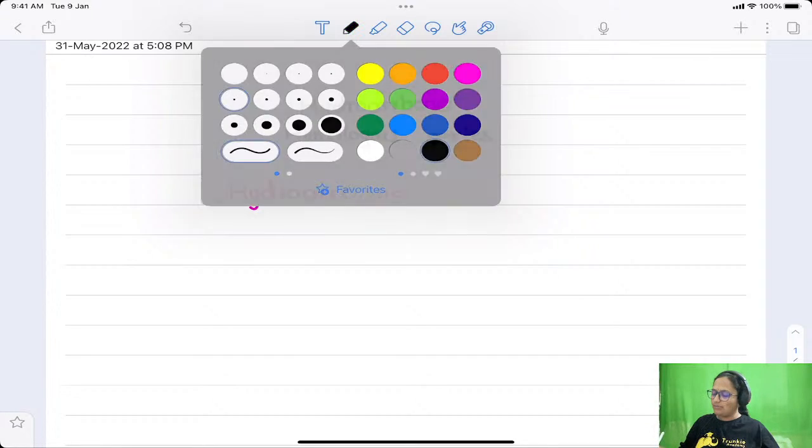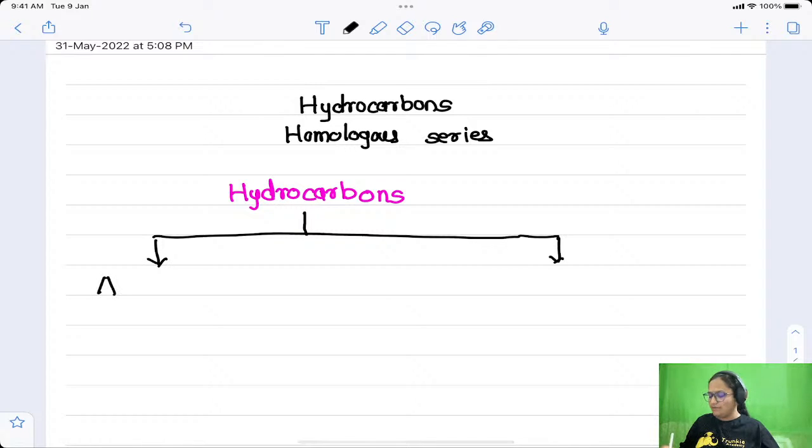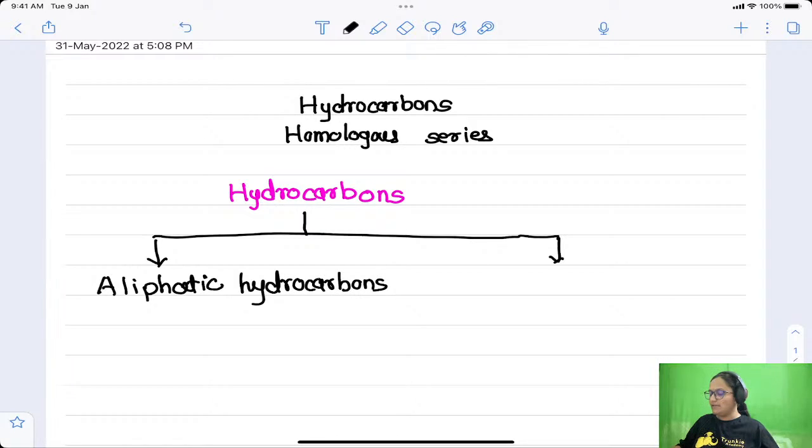So these hydrocarbons are of different type. Basically there are two main types of hydrocarbon. First type is called as aliphatic hydrocarbons, which are also called as open chain hydrocarbons. And another type is the aromatic hydrocarbons.